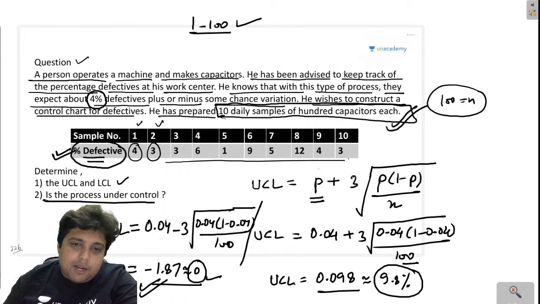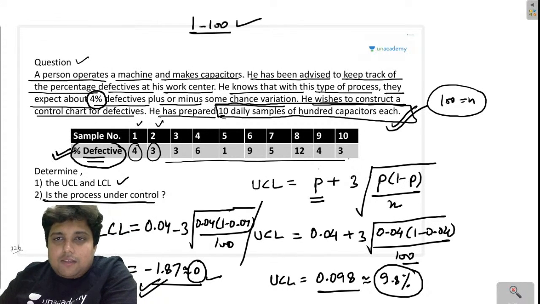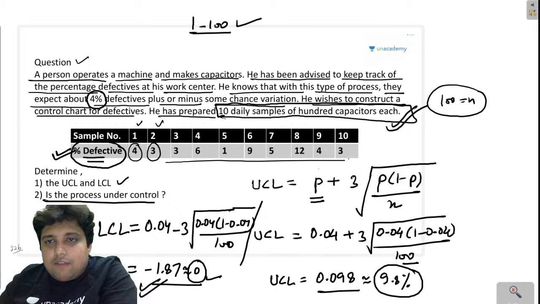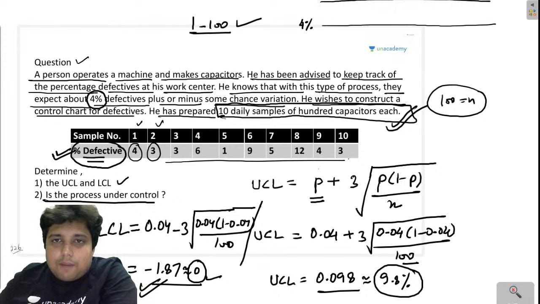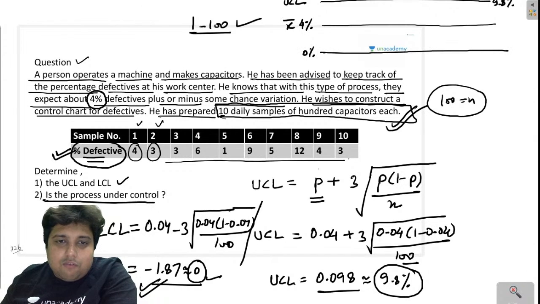Yes, Ashwin, it is coming out as negative, so just consider it as 0. Now, is the process under control? The mean that we have talked about is 4%. The upper control limit I have calculated as 9.8%, and the lower control limit, my friend, is 0%, right?